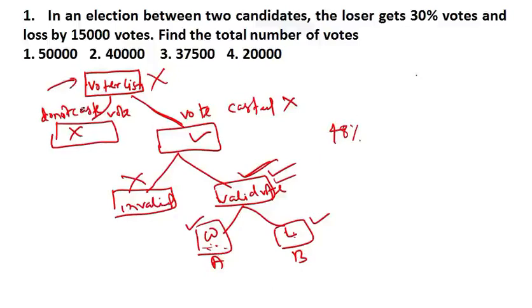Okay, they can make you calculate from anywhere. They might say that the winner gets 48% from the valid vote. When they say from the valid vote, then you have to calculate from here, from the valid vote. Or they might say that the winner gets 48% vote from the voter list. That time you have to take this voter list as a base, but you will calculate from this valid vote only. Let me tell you once again.